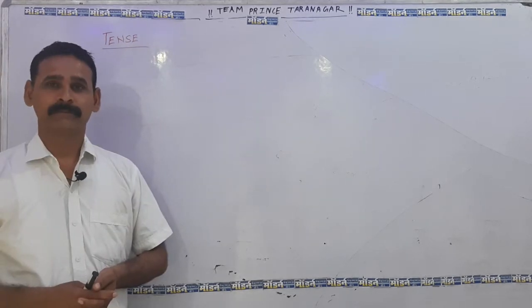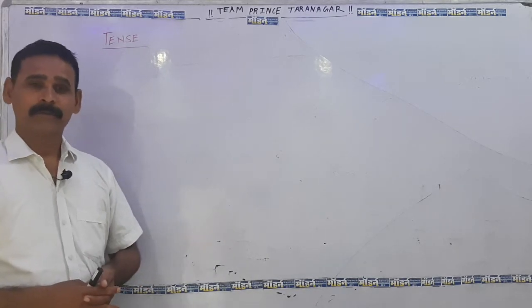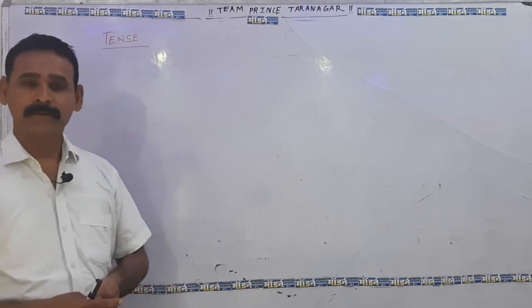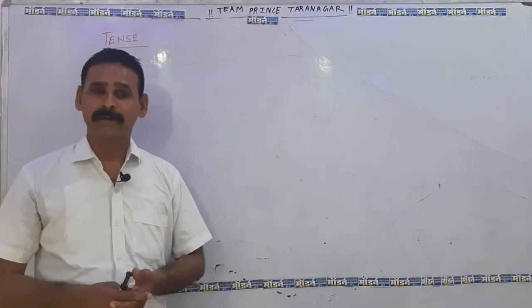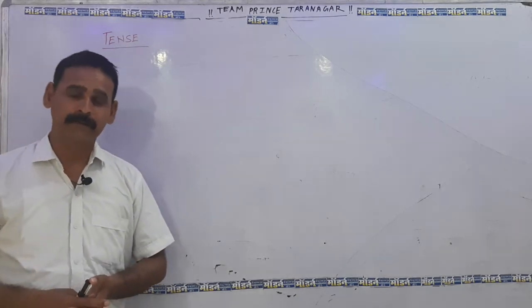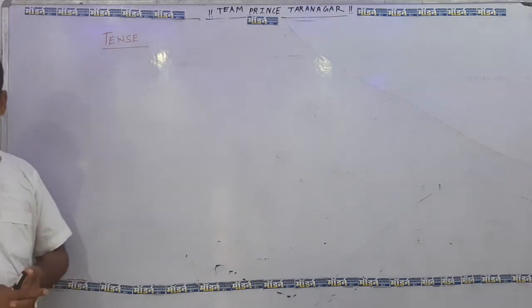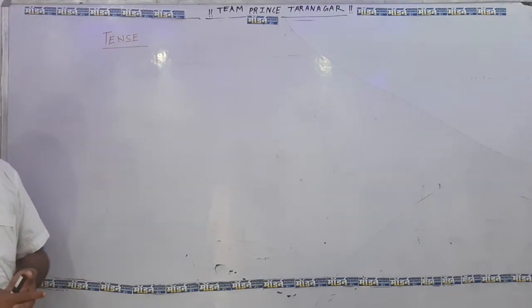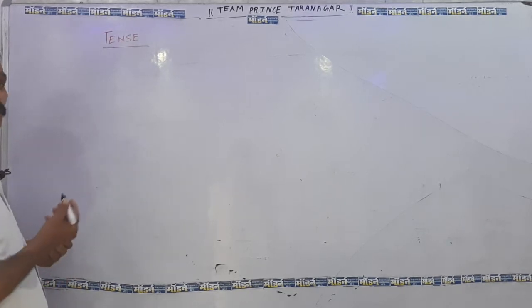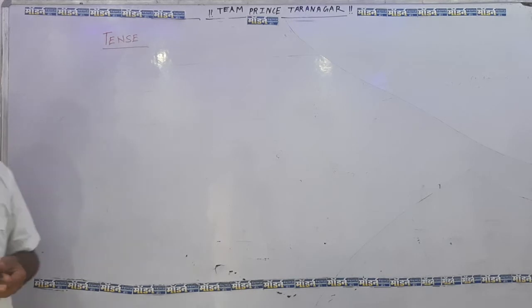Everybody knows. Tense is a basic element of the English language, and not only of the language but also of literature. English literature and language both depend on tense. We know the literal meaning of tense: tense means time.